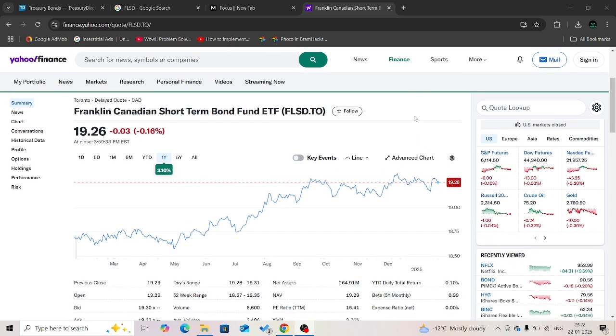Now on my screen you can see that we have one ETF named Franklin Canadian Short-Term Bond Fund ETF. It is managed by Franklin Asset Management Company. This ETF buys Canadian bonds of short-term duration.